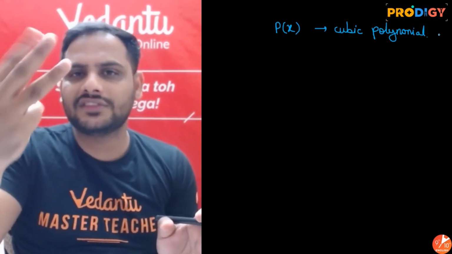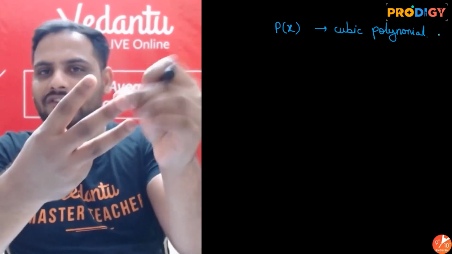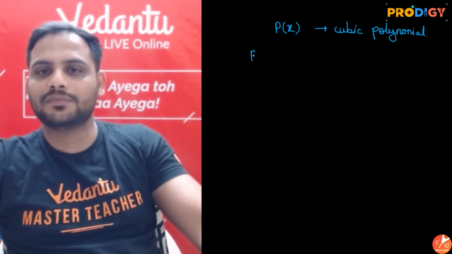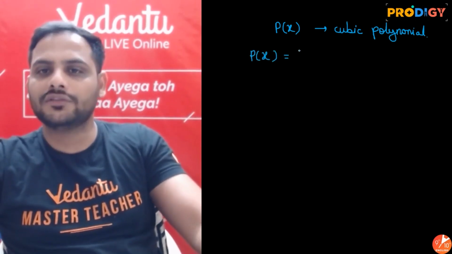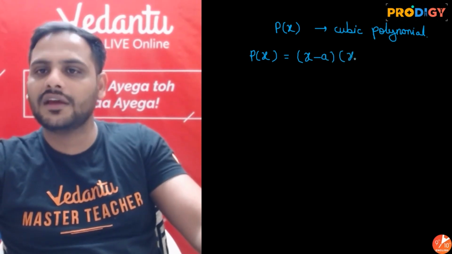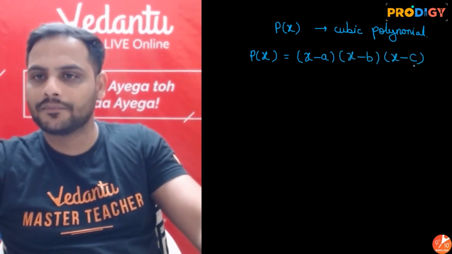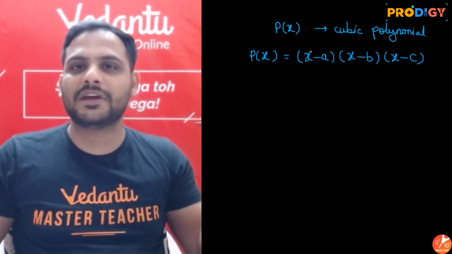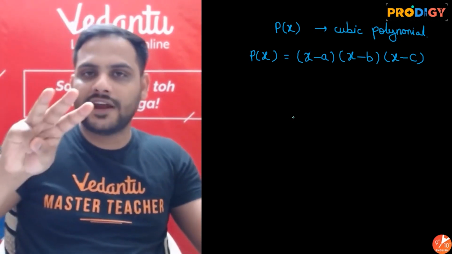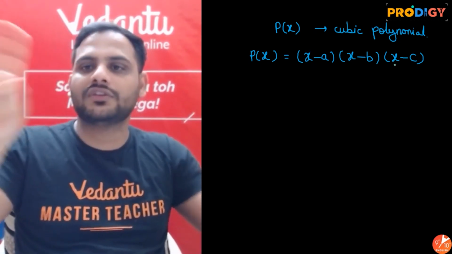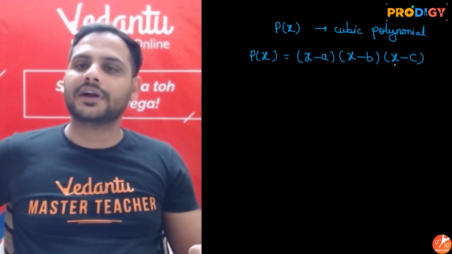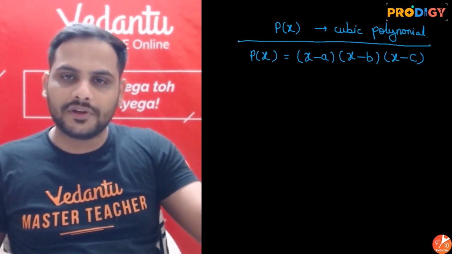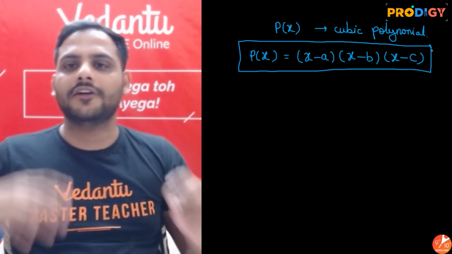So if a polynomial has 3 zeros possible, for each zero there will be a factor. So a cubic polynomial will have 3 factors, right? So let us write this cubic polynomial p of x as a product of 3 factors, which is, let's say, x minus a into x minus b into x minus c. Then only, when you multiply all these 3, at the end you will get x cube, which will become a cubic polynomial. So remember, a cubic polynomial can have a maximum of 3 factors, and all those 3 factors will be linear factors. Now look, beta, this game we need to understand. This is how a polynomial is represented in the form of its factors.